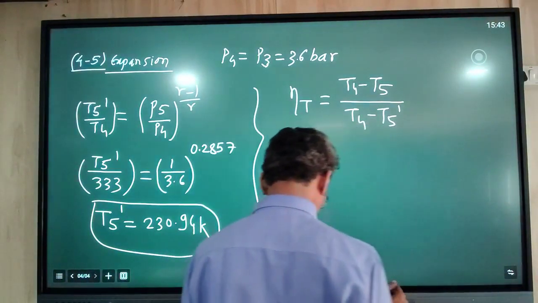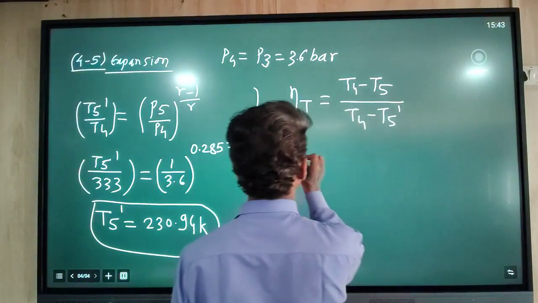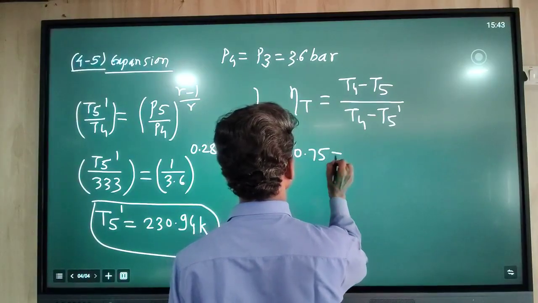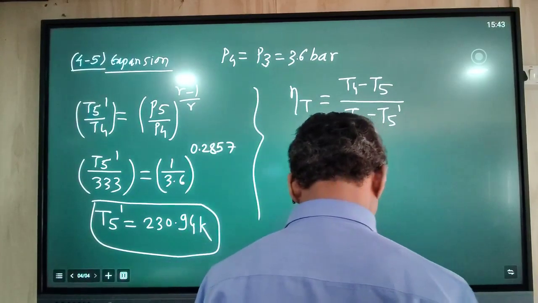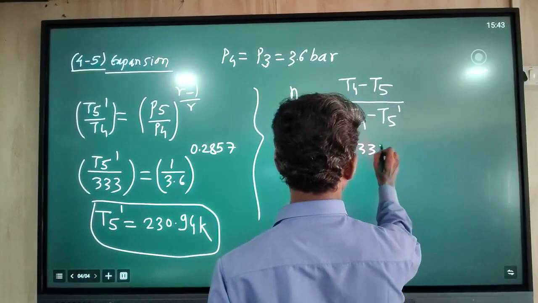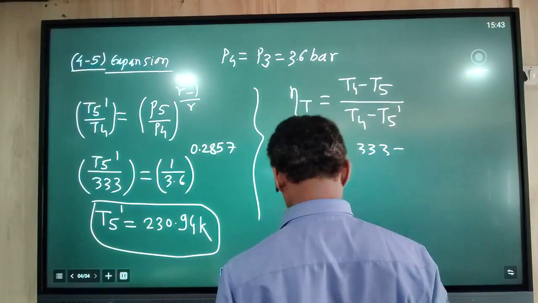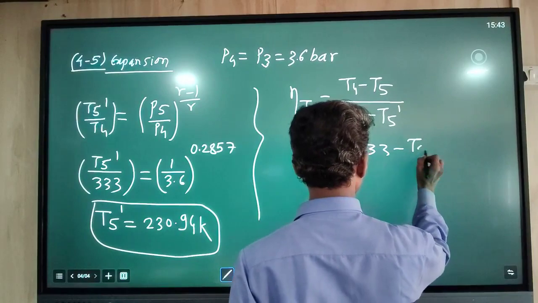Here the turbine efficiency is given as 75%, so you take it as 0.75. 333 is the T4 temperature given. Here we have to calculate T5.